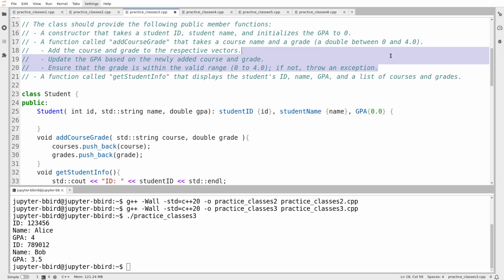It then says, ensure that the grade is within the valid range. And that's 0 to 4. Okay. If not, throw an exception. It doesn't say what exception to throw, so I guess I'll pick whatever I want. This is weird because it's listed as the third bullet point. Like, it's almost saying I should add the stuff and then throw the exception. In my mind, I should first check if it's valid, and I shouldn't add anything if I throw the exception. This warrants a clarification.